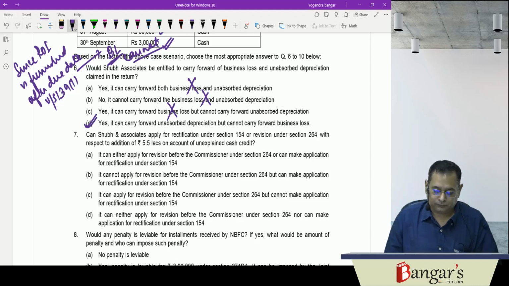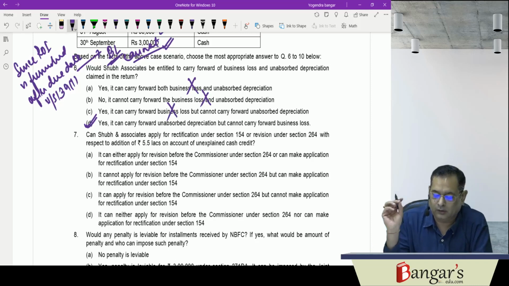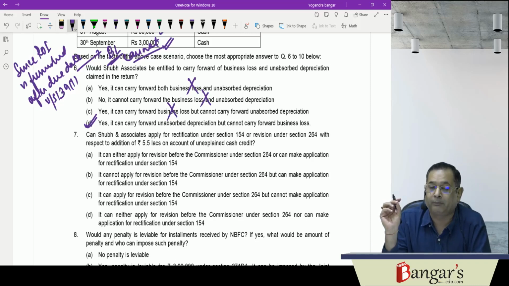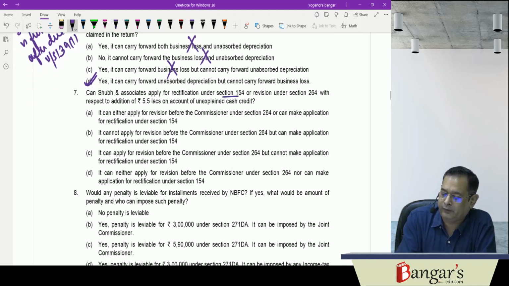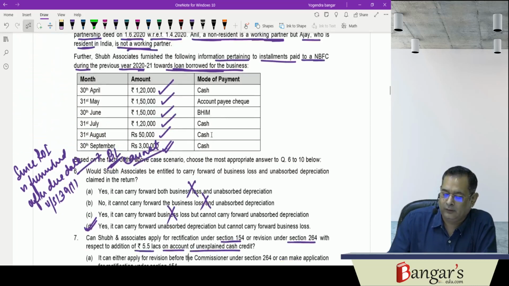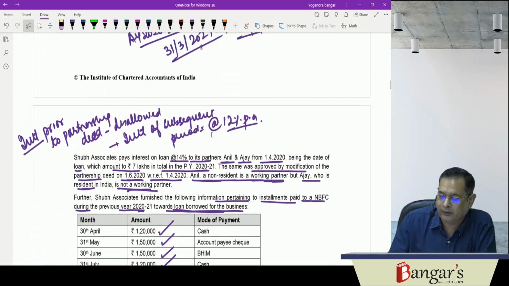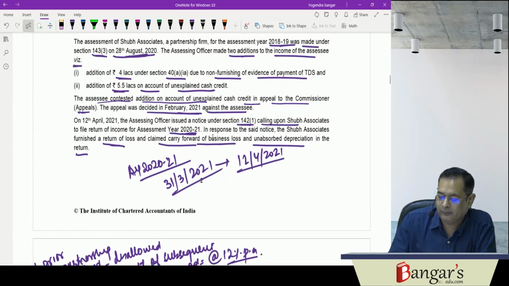Then next is, can Shubh Associates apply for rectification under 154 or revision under 264 with respect to additions of 5.5 lakhs on account of unexplained cash credits? Now here, this issue of unexplained cash credits has been considered by the Commissioner Appeals.